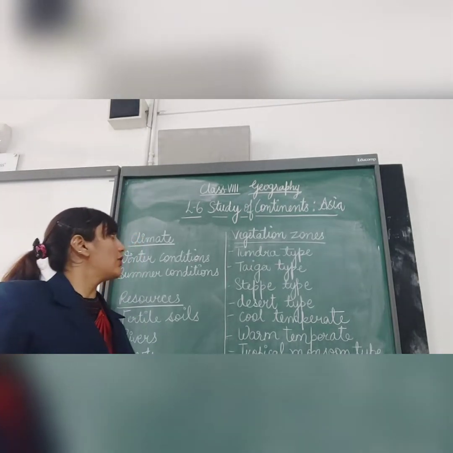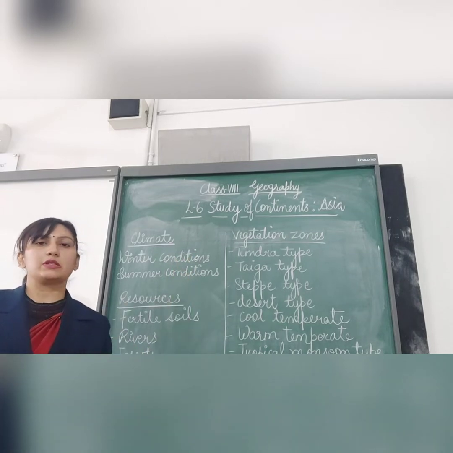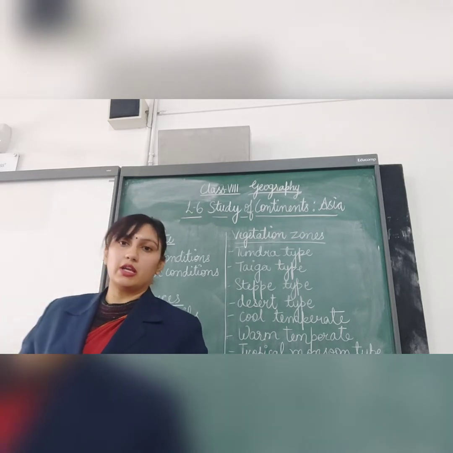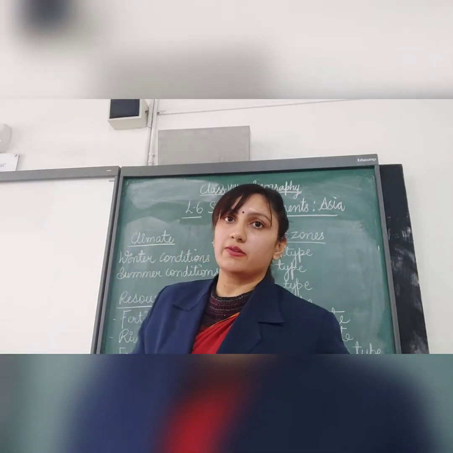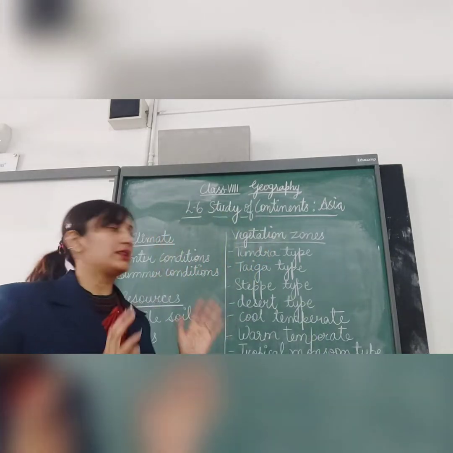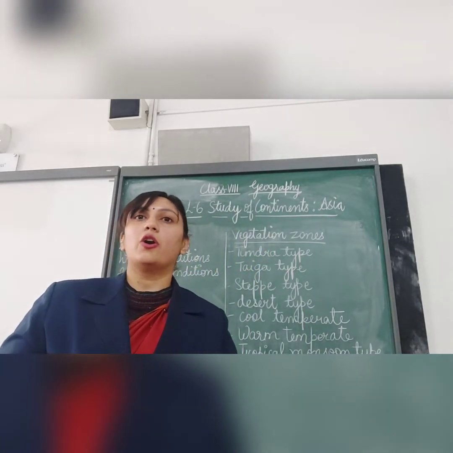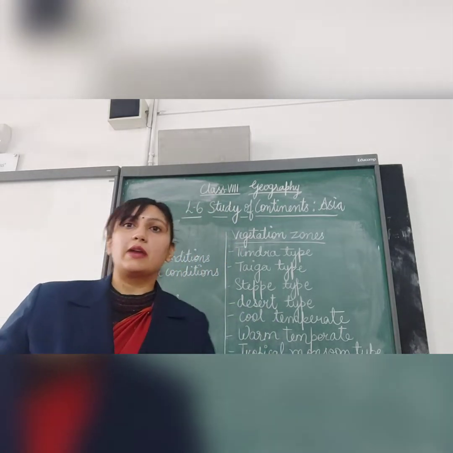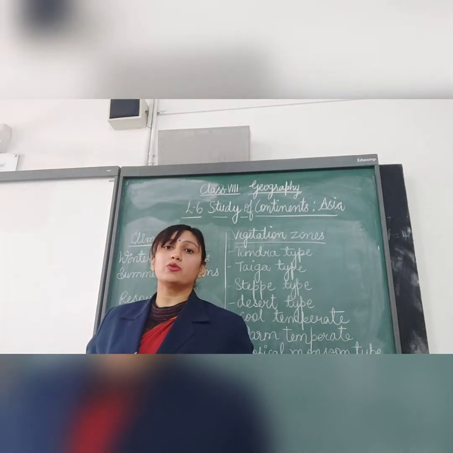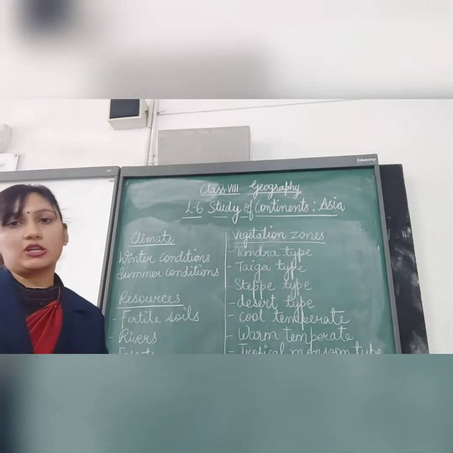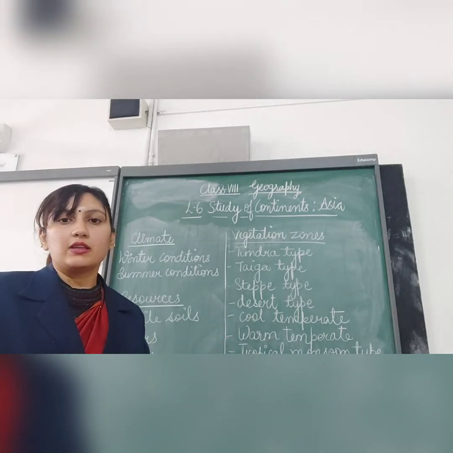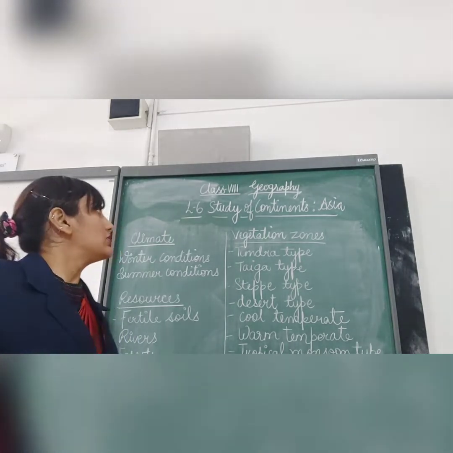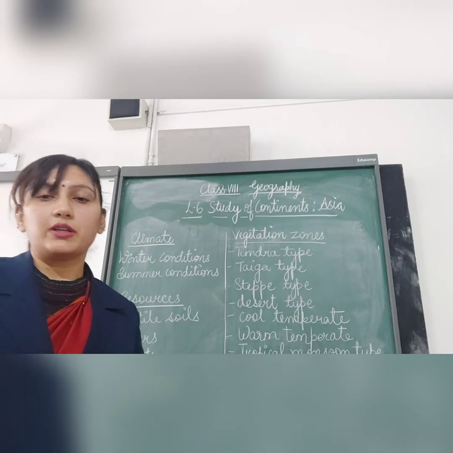So my dear students, now I am going to explain to you about the climate and the vegetation type. As you all know, natural vegetation means the plants growing naturally in any area without human interference, which comprises all the natural resources of that particular country or continent. The natural vegetation is influenced by many factors such as the climatic conditions, especially the amount of rainfall and the temperature of that particular area. So what are the vegetation zones considered in this chapter on the continent of Asia?